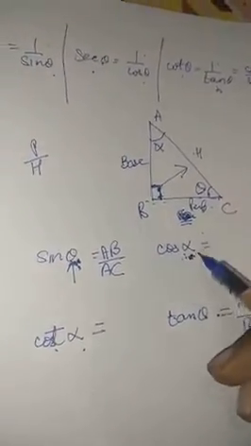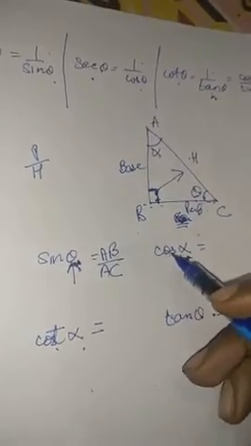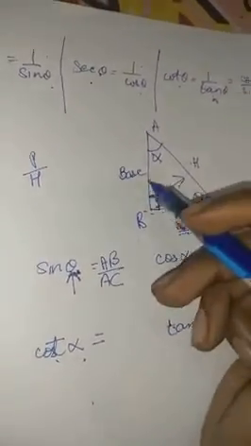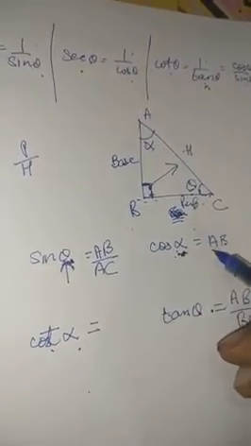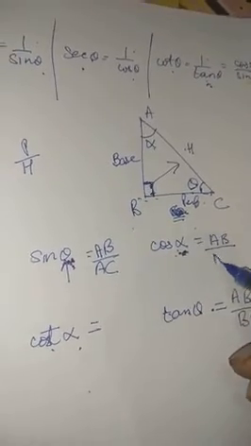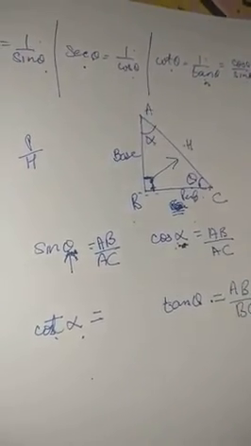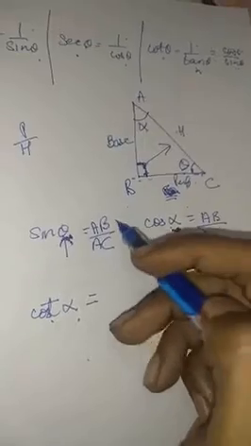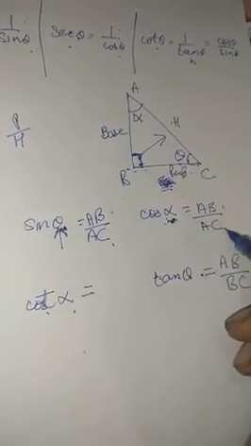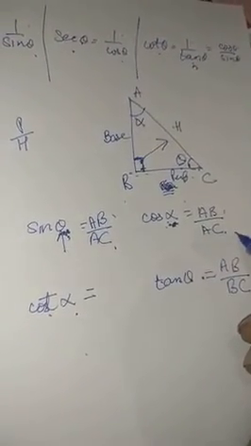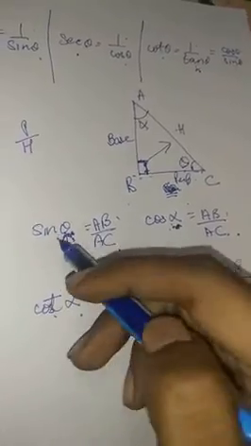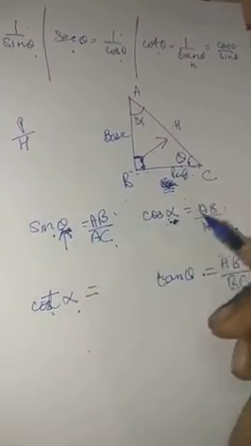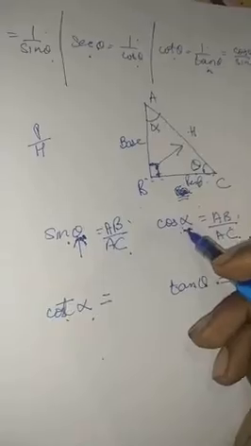Alright, what is cos alpha? We know that cos is base upon hypotenuse. Which one have we seen the base will act as for the alpha case? AB. So it will be base upon hypotenuse. You may say, sir, AB upon AC and AB upon AC, how can they be same? Yes, they can be because this is a trigonometric ratio with reference to theta. This is a trigonometric ratio with reference to alpha.